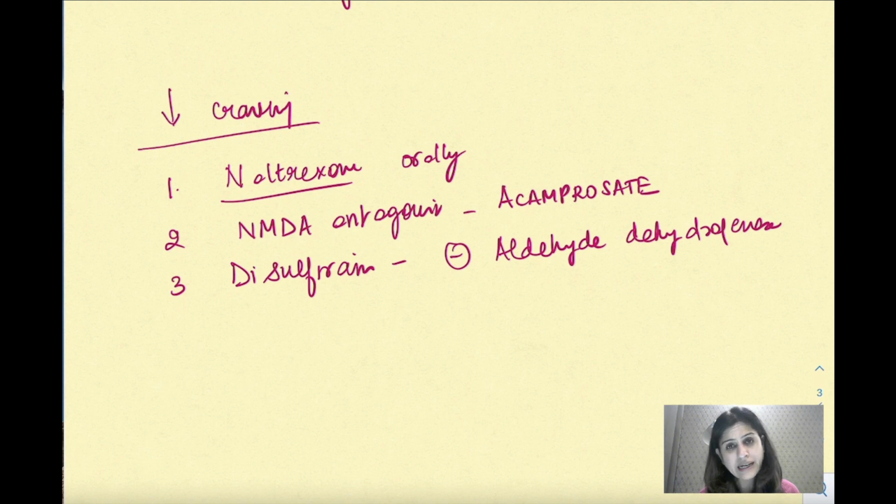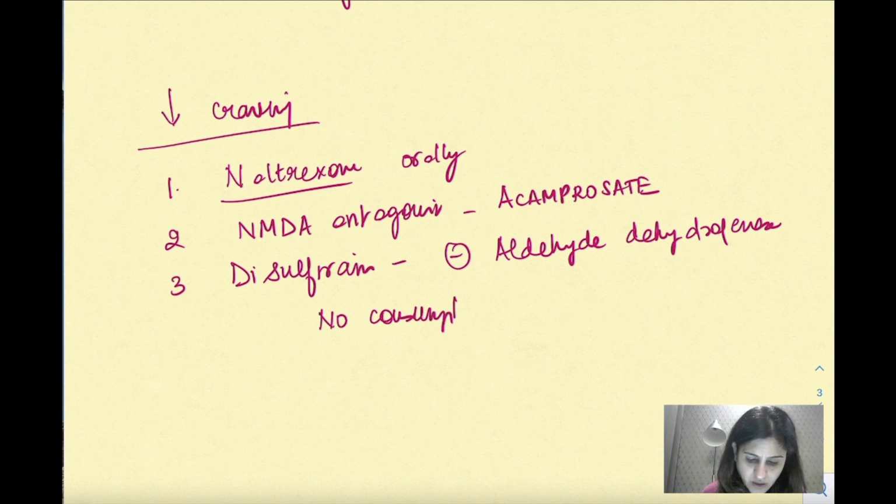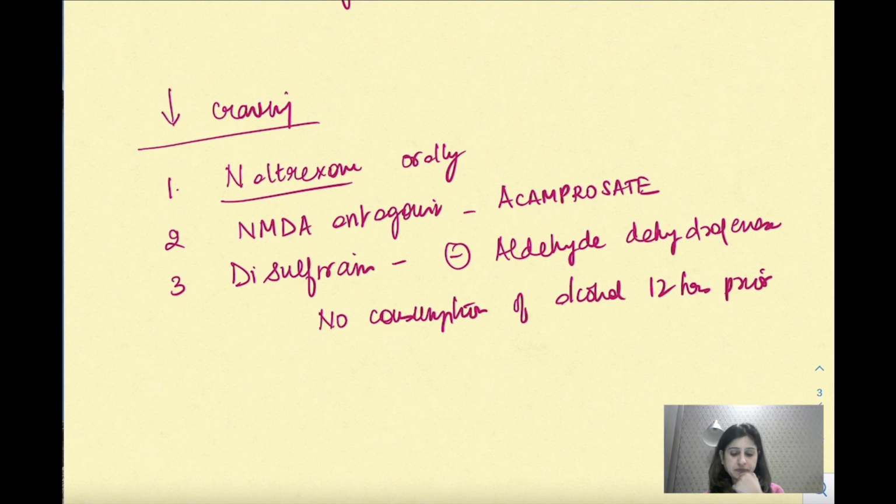So it inhibits the aldehyde dehydrogenase. But what is already formed, meaning the aldehyde that has been converted into acetic acid, it can't do anything to that. It just will prevent. So make sure that for this, it will take some time. So no consumption of alcohol 12 hours prior. Okay? No consumption of alcohol 12 hours prior. So otherwise it won't be effective.